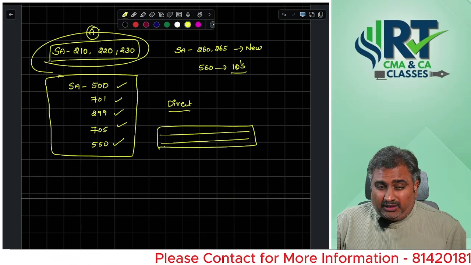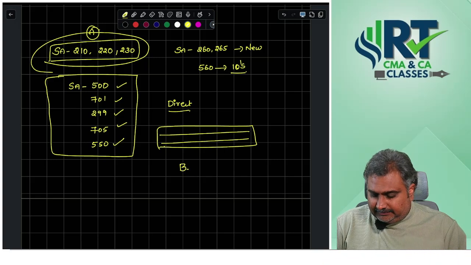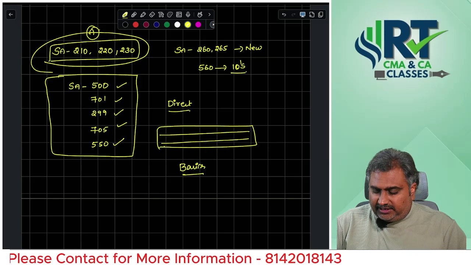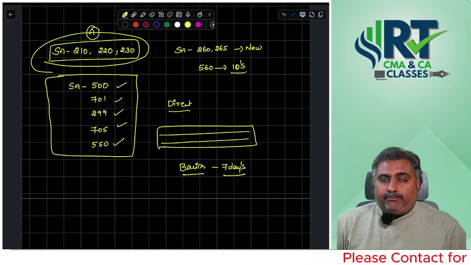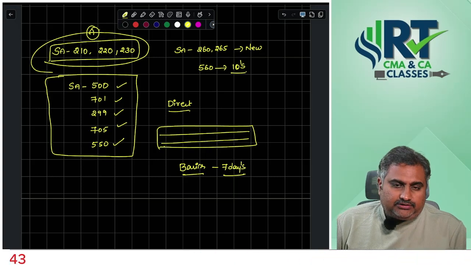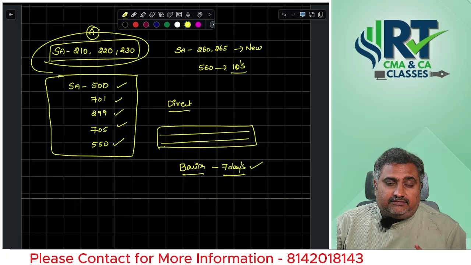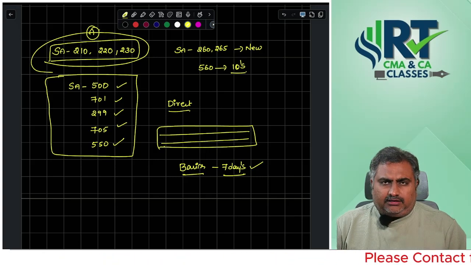And one important thing, if you are my student, basics. I told you several times, and if I am not wrong, I spent 7 days on the discussion of audit basics. If you are my student, you know why I said 7 days. We spent 7 days on the introduction part of audit only to learn all the technical words.